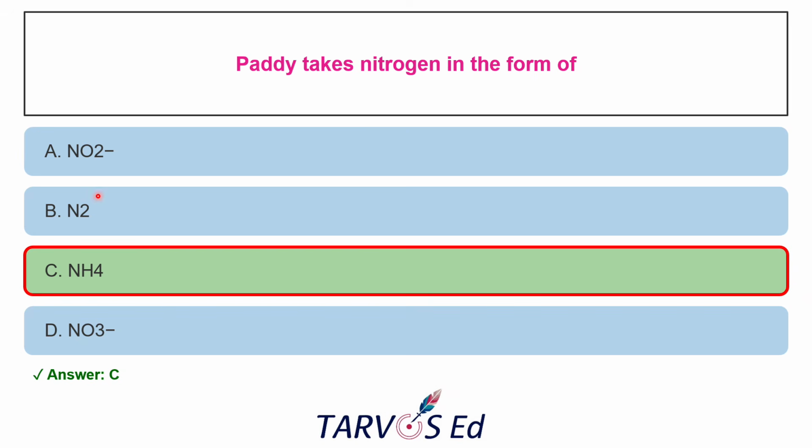And why are the others wrong? Nitrite is toxic to plants even in small amounts, because it happens usually in aerobic conditions. Nitrogen is the atmospheric nitrogen, so only the legumes with rhizobium can fix nitrogen. So rice cannot use nitrogen directly.